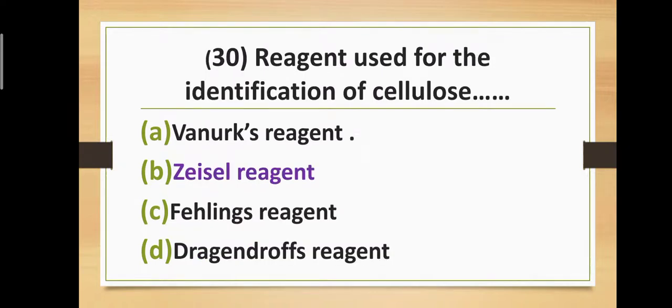Last question. Question number 30. Reagent used for the identification of cellulose. Which reagent is useful for the identification of cellulose? Option A, Vanuk's reagent. Option B, Schweizer's reagent. Option C, Fehling's reagent. And option D, Dragendorff's reagent. Correct answer is option B, Schweizer's reagent. Reagent used for the identification of cellulose is Schweizer's reagent.